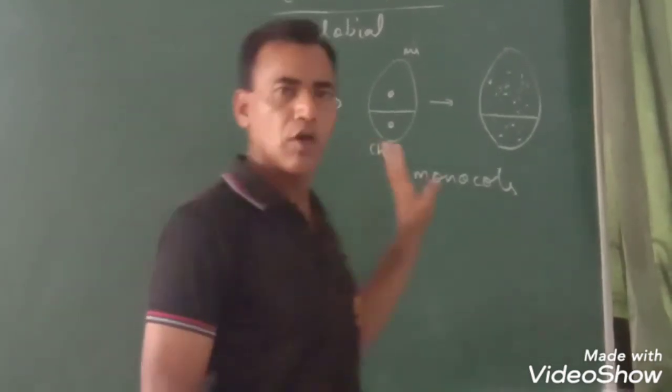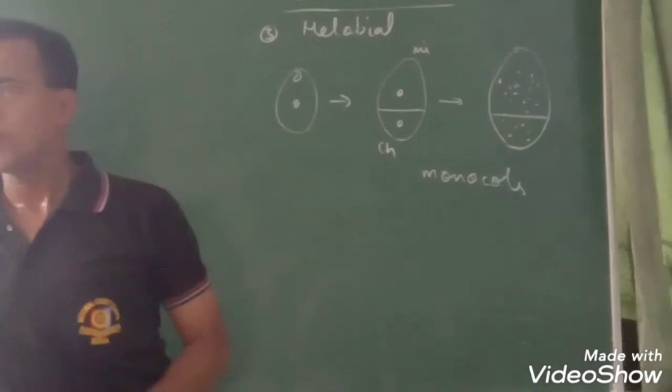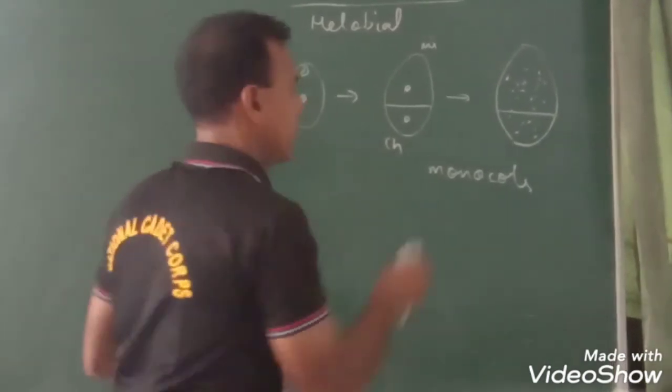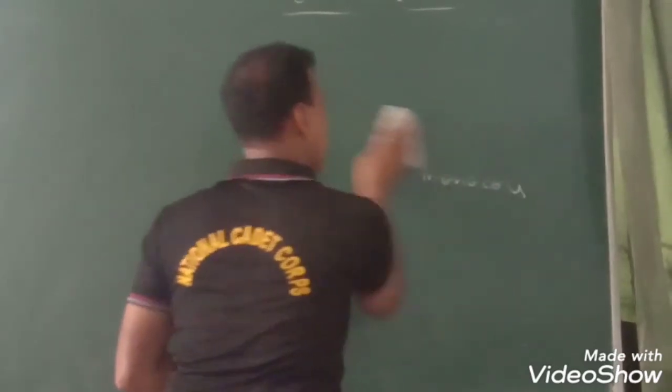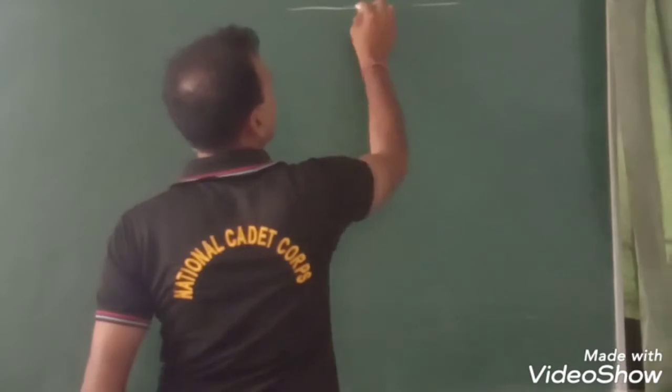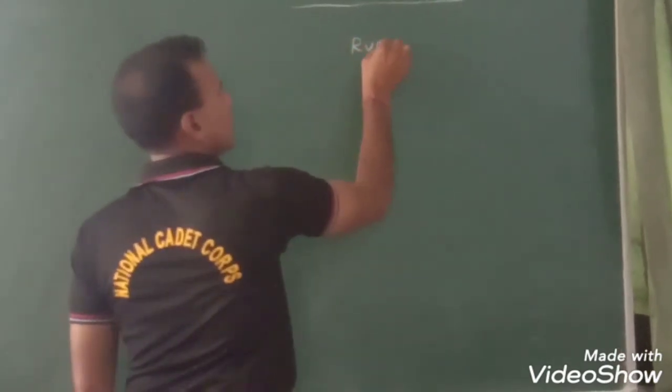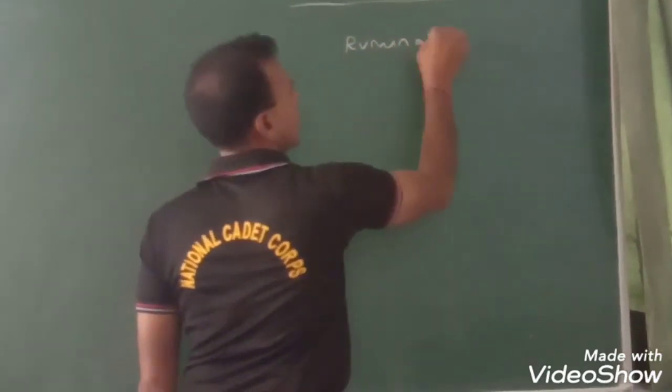Now this was all about various types of endosperms, their development and their structure. Now coming to another type of endosperm, which we call ruminate endosperm.